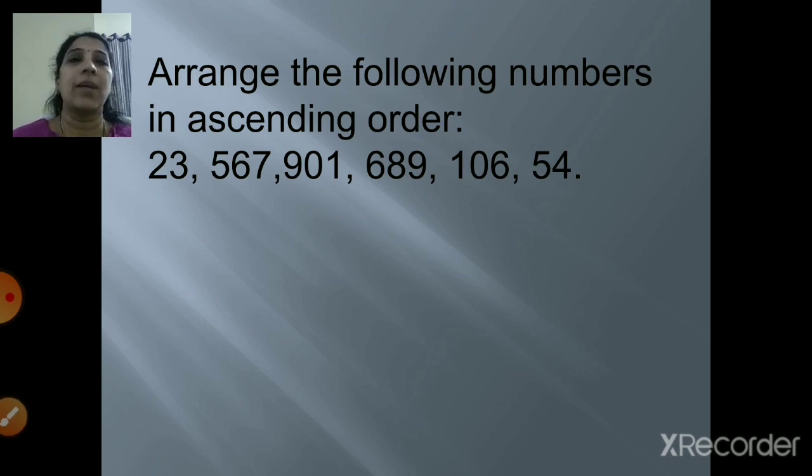Arrange the following numbers in ascending order. So children, do you remember what was ascending and descending? Ascending means from the smaller number to the greater number. So what are the numbers given? 23, 567, 901, 689, 106 and 54.